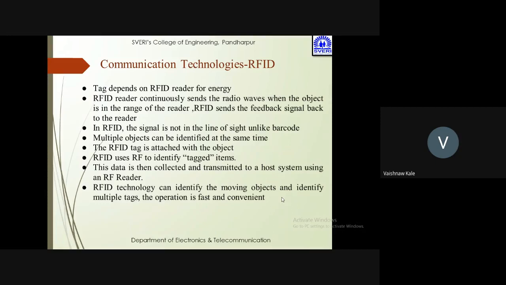The RFID tag is attached to the object and RFID uses RF to identify the tagged item. This data is then collected and transmitted to the host system using the RF reader. RFID technology can identify moving objects and identify multiple tags. That operation is fast and convenient.